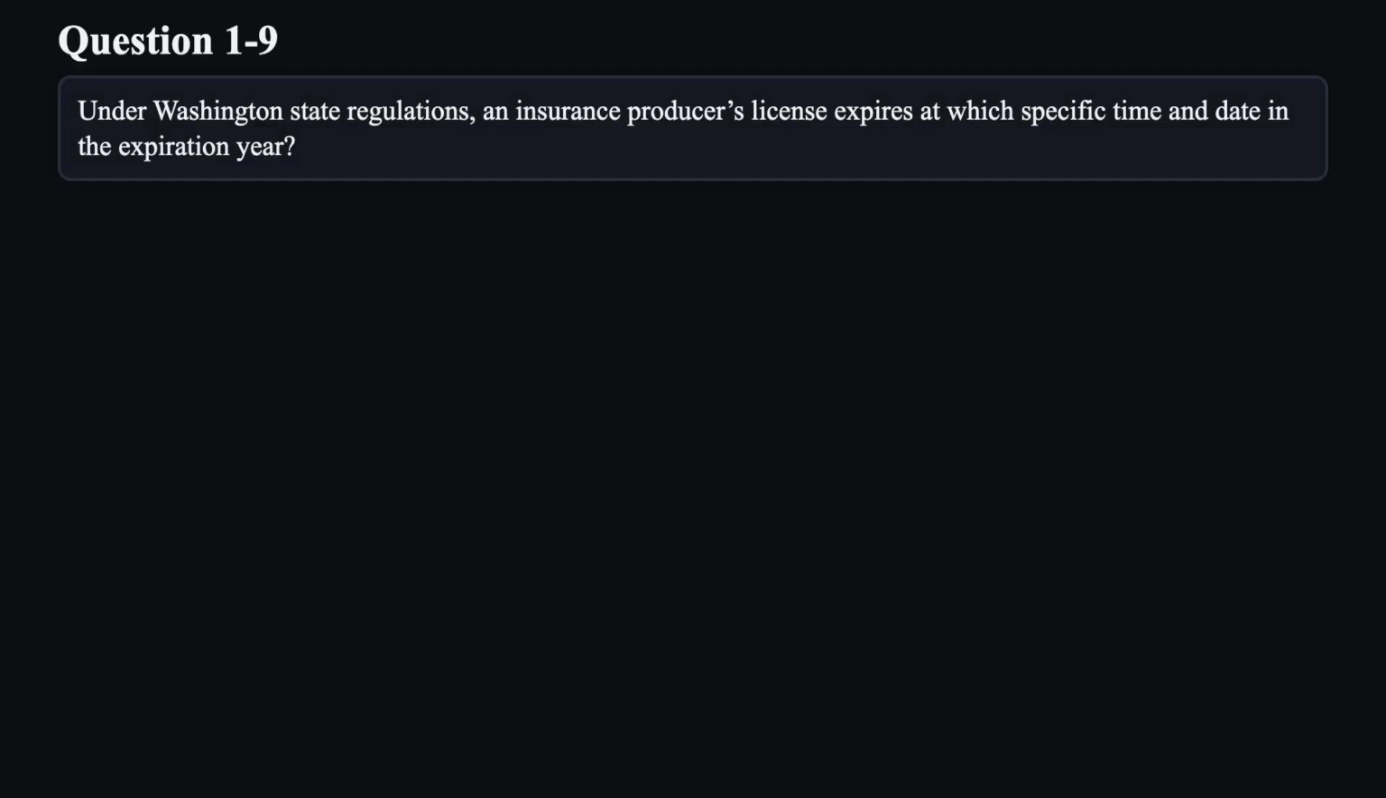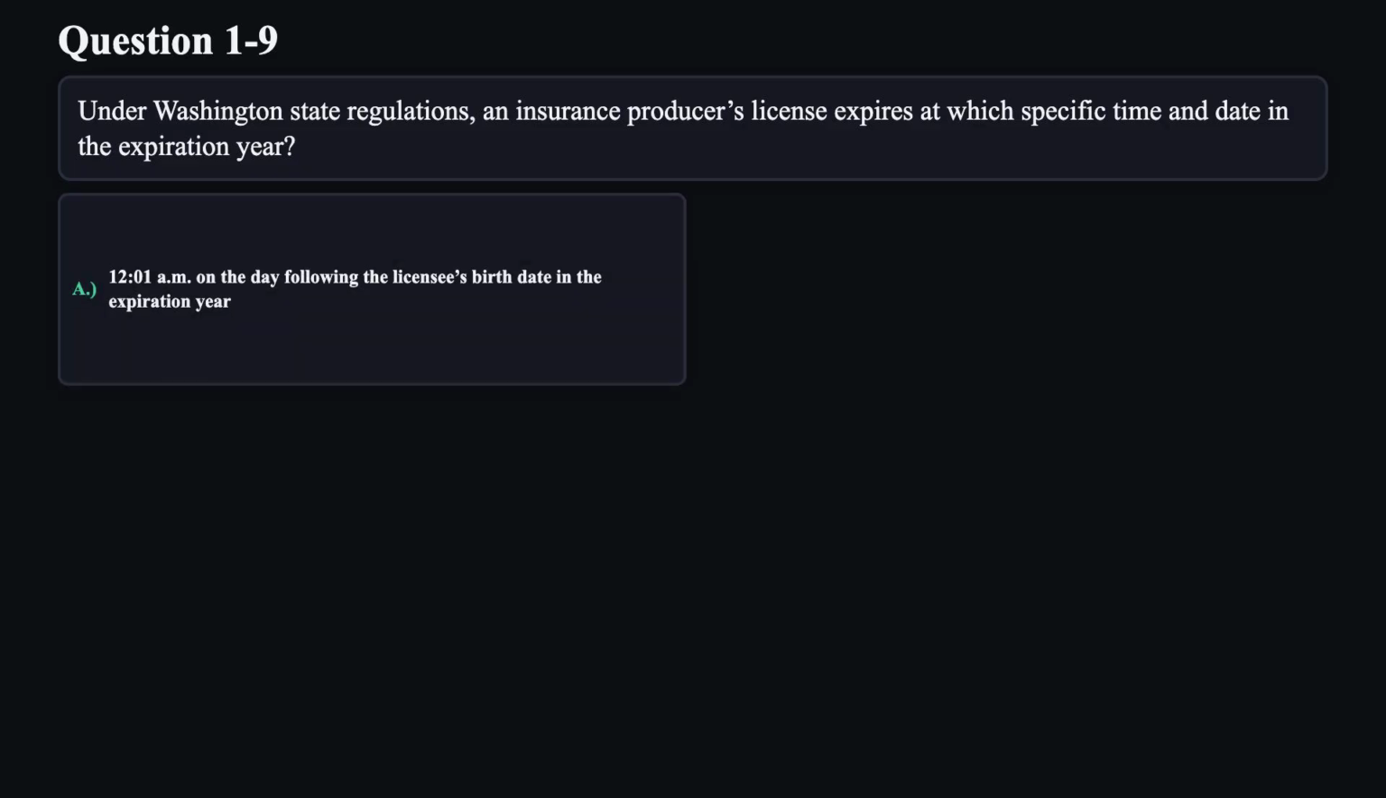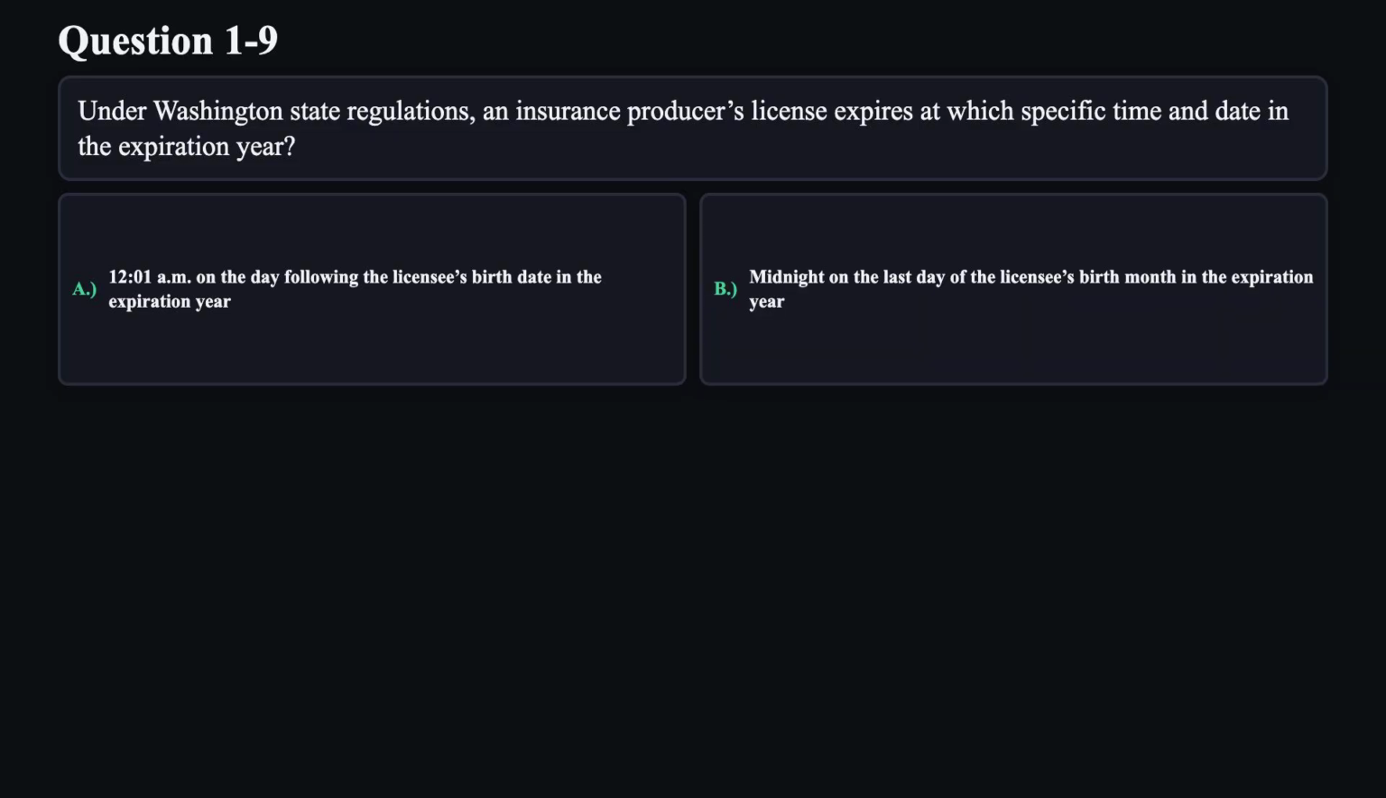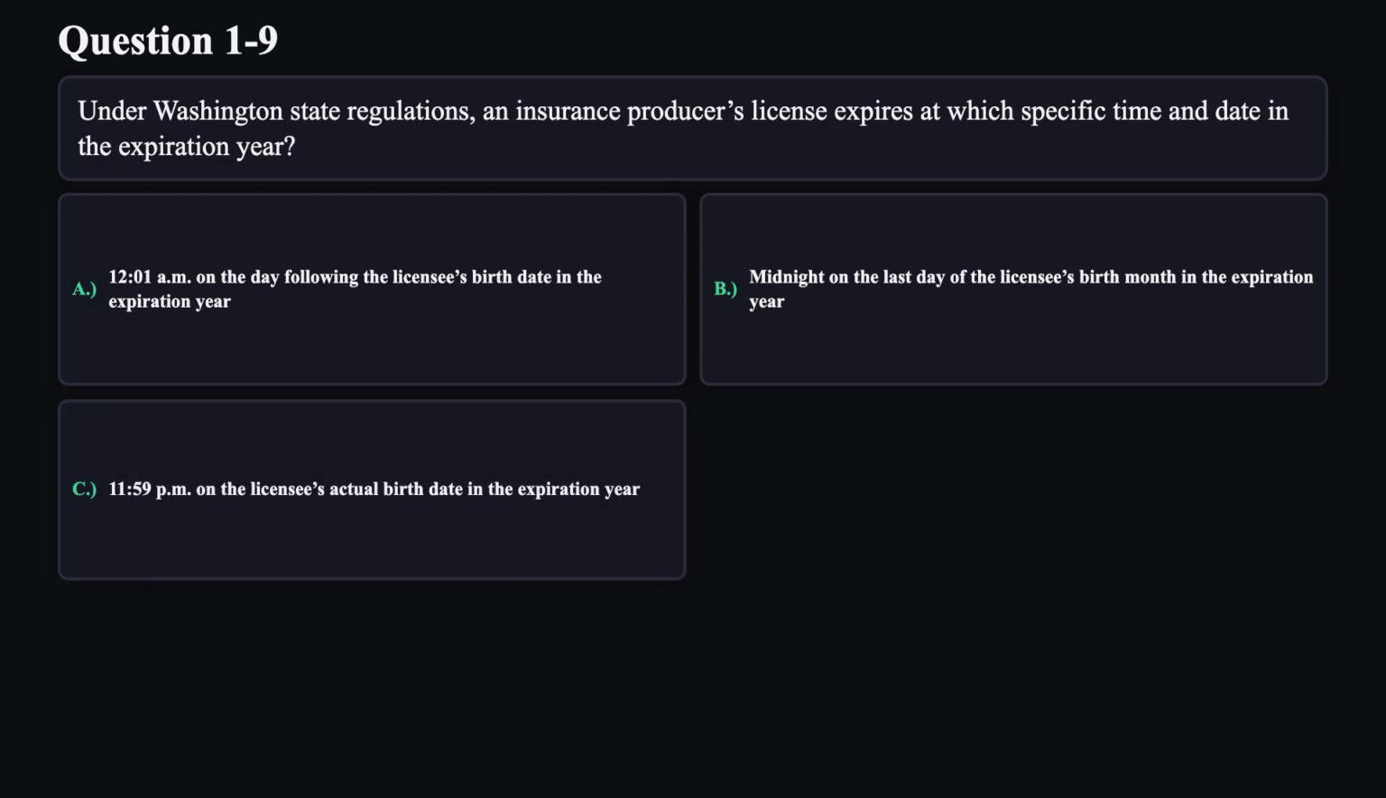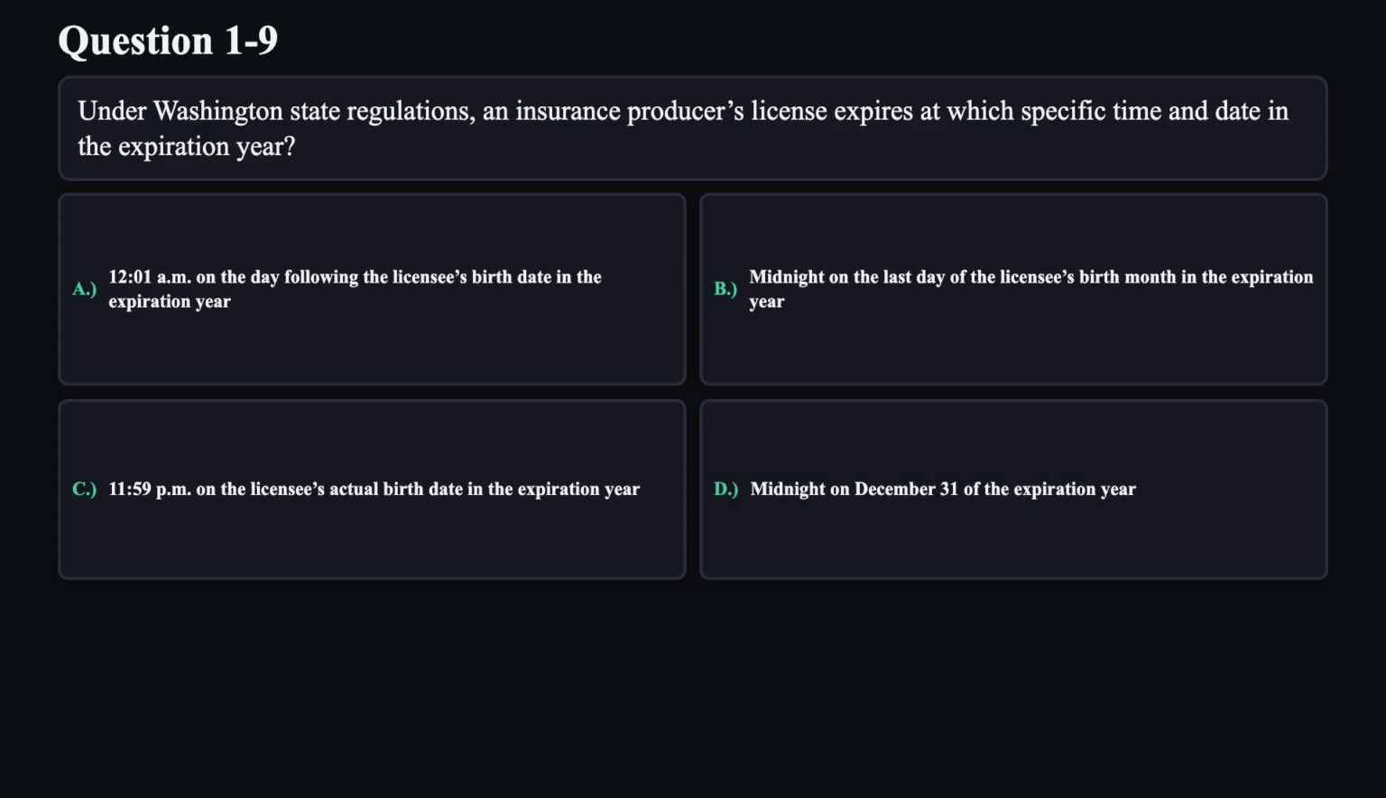Question 9. Under Washington state regulations, an insurance producer's license expires at which specific time and date in the expiration year? A. 12:01 a.m. on the day following the licensee's birth date in the expiration year. B. Midnight on the last day of the licensee's birth month in the expiration year. C. 11:59 p.m. on the licensee's actual birth date in the expiration year. D. Midnight on December 31st of the expiration year.